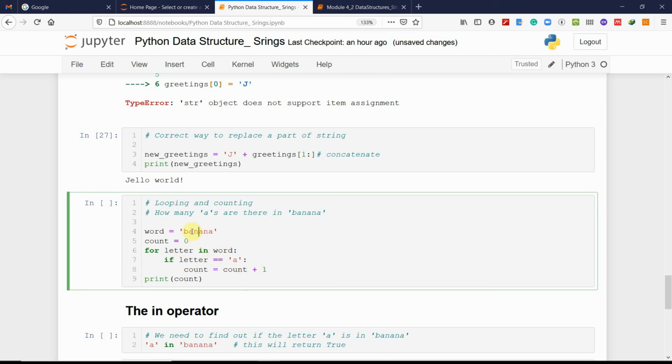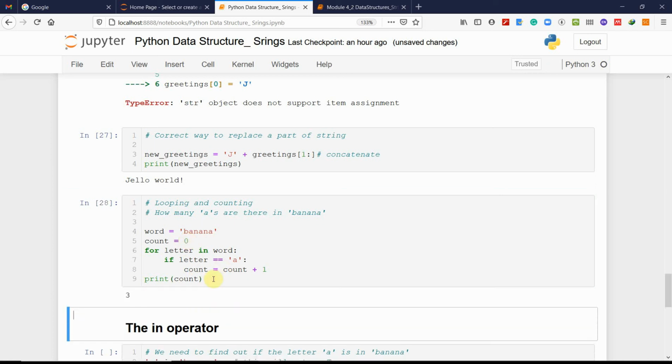It goes through with the for loop and uses the condition letter equal to A. What happens? B, so count is still 0. A, the count equals 1, then 2, then 3. You will see it counts the A's in the letters. So it's 3.